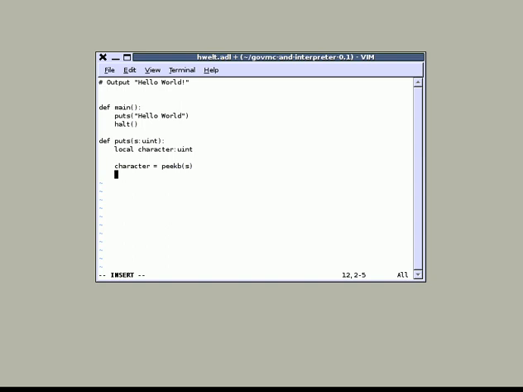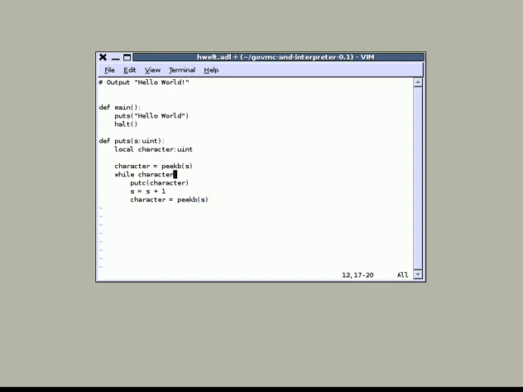So, next thing is we do a while loop, while character, and this means, or this is the same as while character is unequal to the null byte, the null character, right? Python syntax. Okay, next thing is I say putC character, and putC is again translated by the compiler to a syscall, namely the putC syscall. Okay, then I increment S by 1, and I fetch the next character. So that's basically it. That's the whole Hello World program.